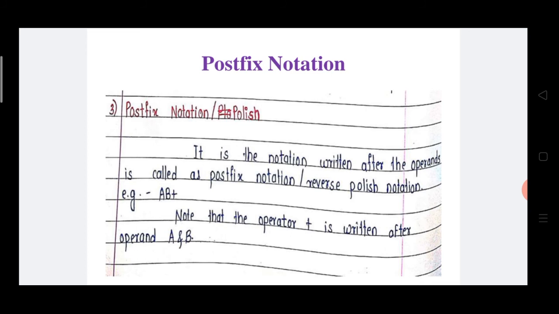Now see the definition. The notation in which the operator is written after the operands is called postfix notation. Means in the example, first we write the operands a and b, and afterwards we write plus. Plus is an operator. This is called postfix notation, or Polish notation.